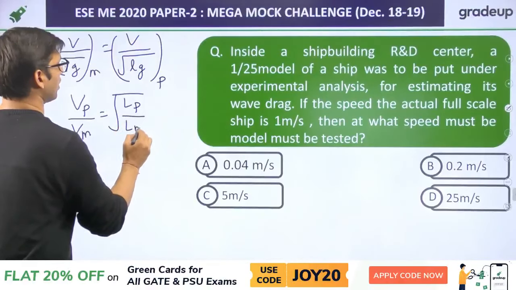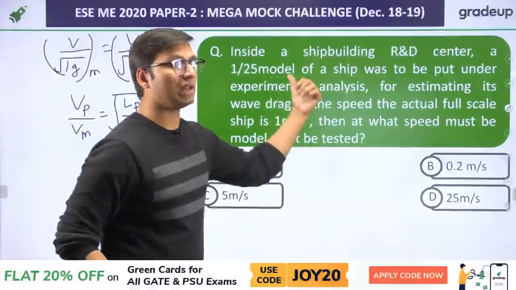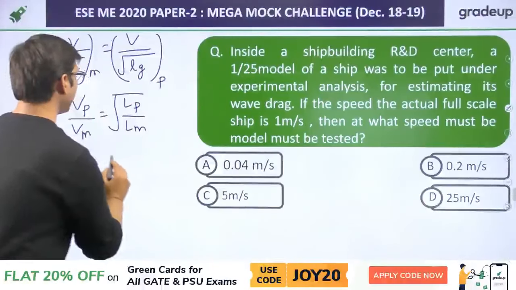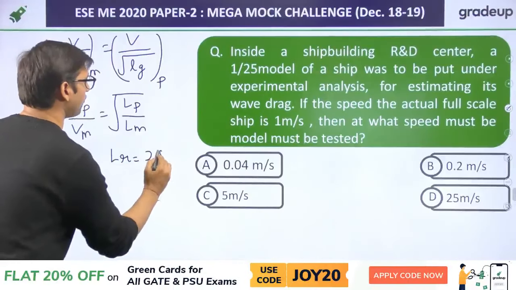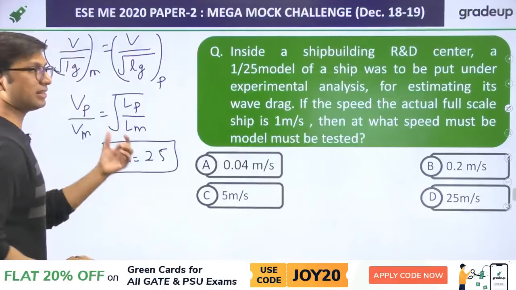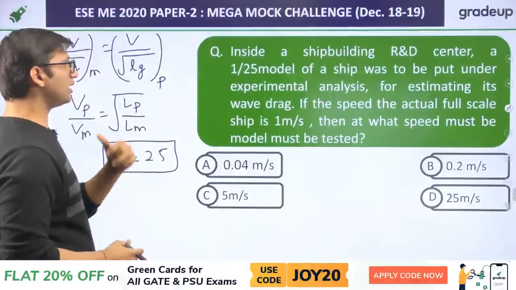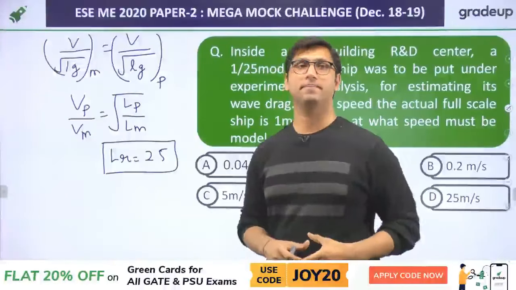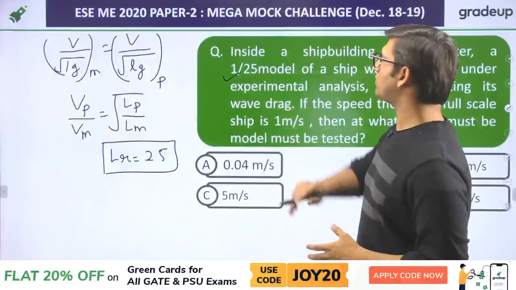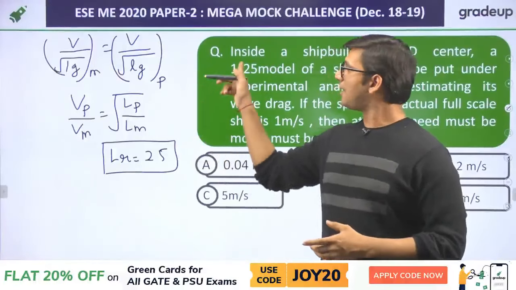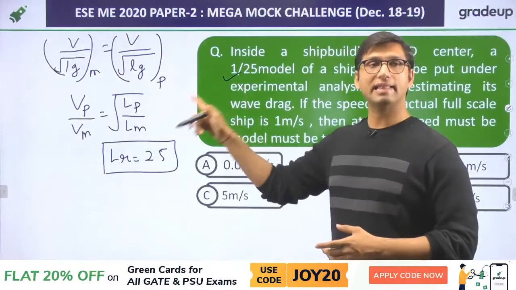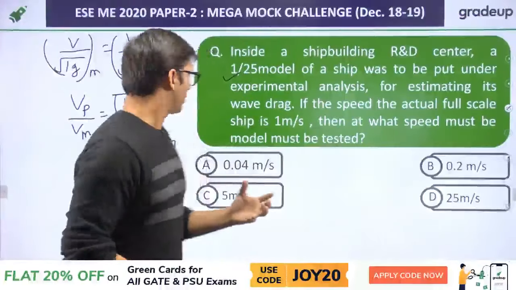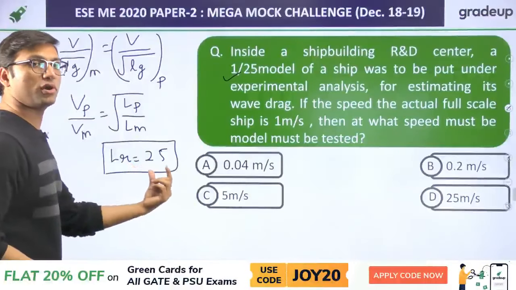Now, this is given to you as a 1 by 25 model. What is the meaning of this? This is a length ratio. Length ratio is equal to 25, that is Lp by Lm is equal to 25. Okay, because always remember that model is always less than the prototype. So, if they are giving you a 1 by 25 model, that means Lm over Lp is given to you, and length ratio is equal to Lp over Lm. You have to convert it into Lp over Lm. So, length ratio is equal to 25.